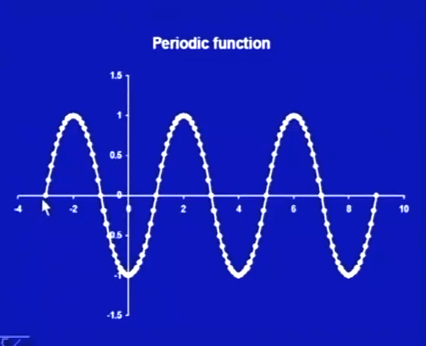So, either I could say the period is from minus 3 to 1, that is 4, or from minus 3 to 5, sorry, it should be till here, 5.